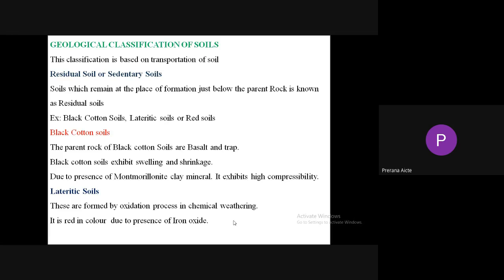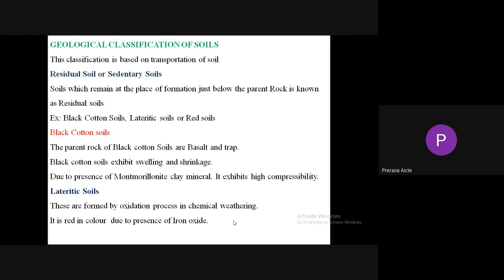Black cotton soil exhibits swelling and shrinkage. When it receives water, an increase in volume of soil takes place. When water is dried out, shrinking of soil mass takes place. This swelling and shrinkage is due to the presence of montmorillonite clay mineral. So it exhibits high compressibility. Please remember, it is a GATE question. Due to the presence of montmorillonite clay mineral, the soil exhibits swelling and shrinkage. Very, very important. One more question: black cotton soil exhibits swelling and shrinkage properties due to the presence of montmorillonite clay mineral.